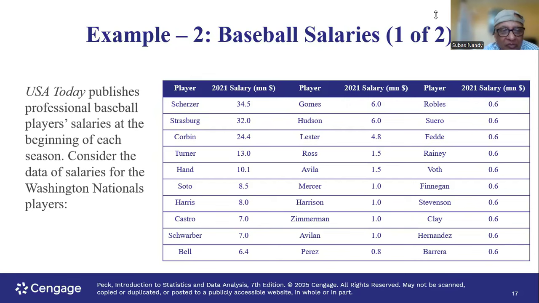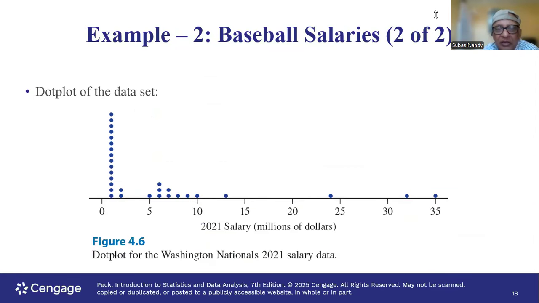Okay, so this is baseball salaries. They made dot plots. Here you can see an extended tail on the right. Although the number towards the left end has the highest number of dots, that is, it appears the maximum number of times, the mean will be located close to that number with the highest number of occurrences. But there are other people who are making a much larger salary. So this is an extended tail on the right. It's right skewed or positively skewed data.